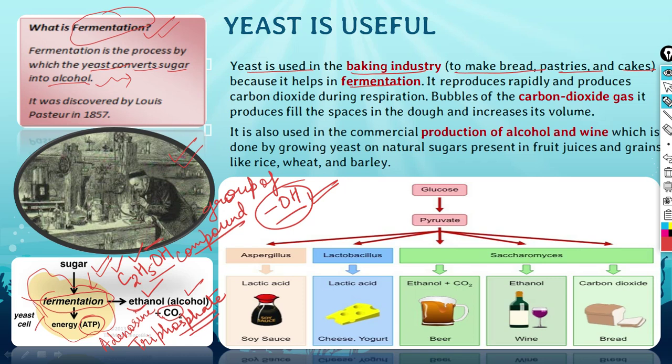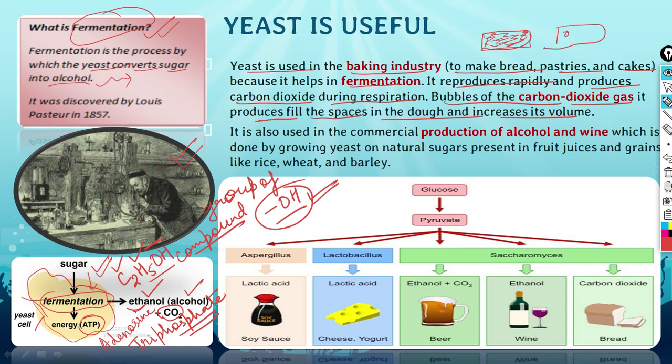It was producing carbon dioxide during its respiration process. So when bubbles of carbon dioxide gas were released, what happened? They filled the spaces in the dough and increased its volume. If you put yeast in some dough and keep it for baking, what happens during baking? Carbon dioxide gas is produced because the yeast is doing respiration, and during respiration CO2 gas is produced.